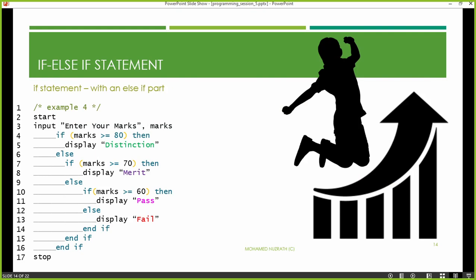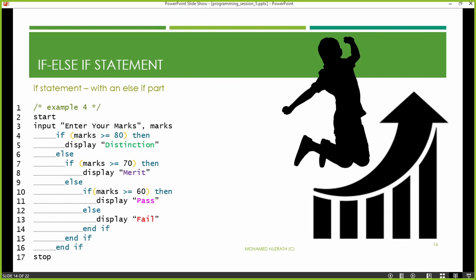We will go one step forward, which means a person sits for an exam, he will score a certain amount of marks, but here we are not going to simply say pass or fail. We're going to decide the person's grade based on the marks. Grade, not pass fail only. So assume that more than 80 is a distinction, more than 70 is a merit, more than 60 is a pass, less than 60 is a fail. So there are 4 options: distinction, merit, simple pass, fail.